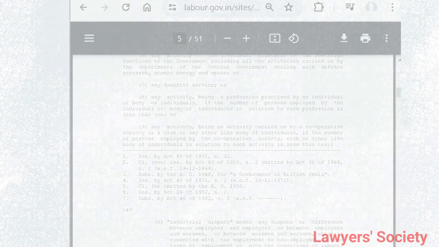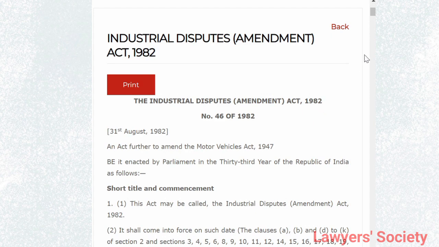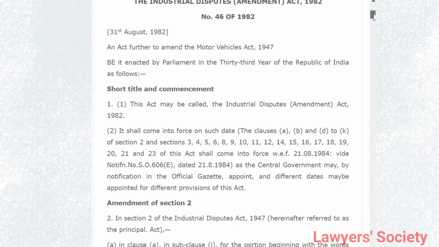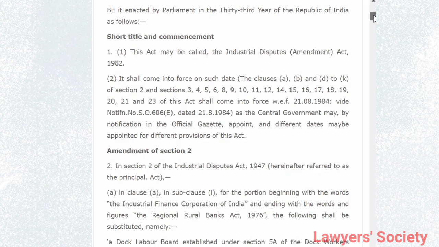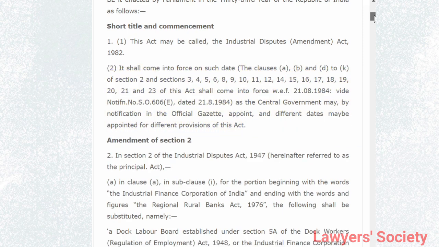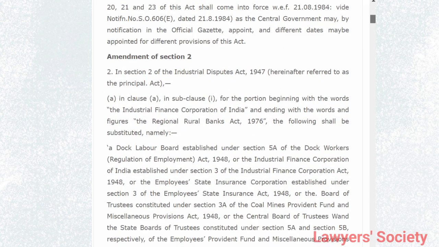If you check the Industrial Disputes Amendment Act of 1982, which is the Act 46 of 1982, Section 1 subsection 2 reads that Clause A, B and D to K will be coming into force from 21/8/1984. Whereas for the other clauses, the central government will be giving by notification any date, and different dates may be appointed for different provisions of the Amendment Act.